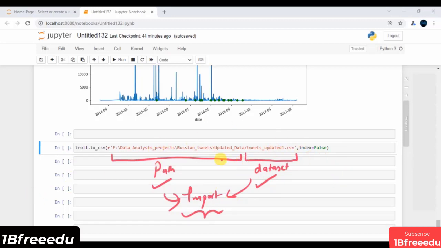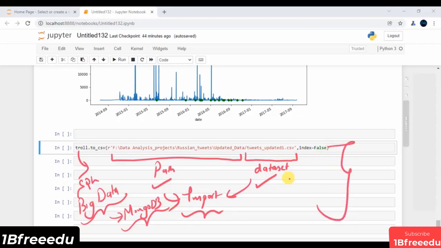You can store this data frame into some databases. Can I store this data frame into some SQL databases, or into some big data sources or big data frameworks? Let's say, can I store this into MongoDB? Depending upon the use case, you can think of whatever you want. In the next session, we will primarily touch upon how to store this data frame into multiple formats.